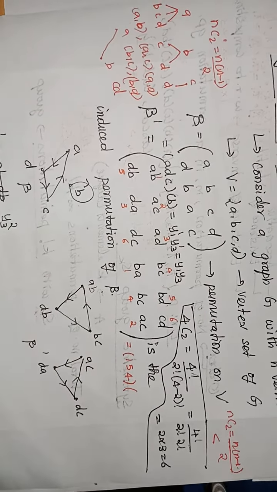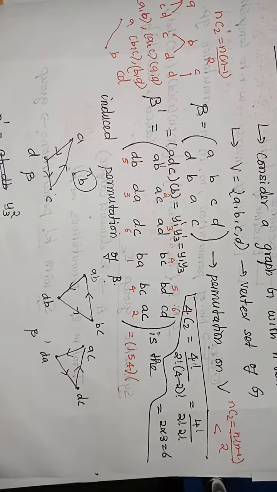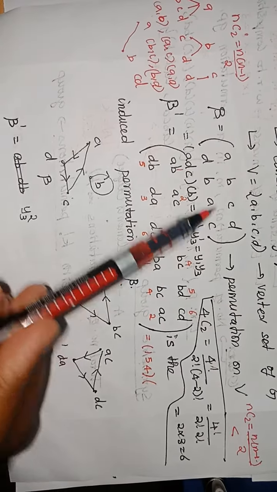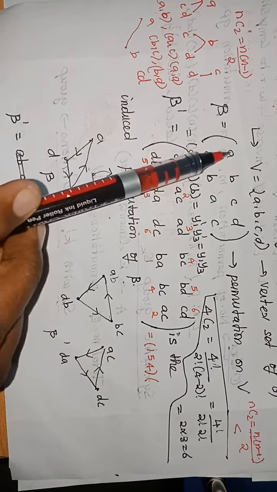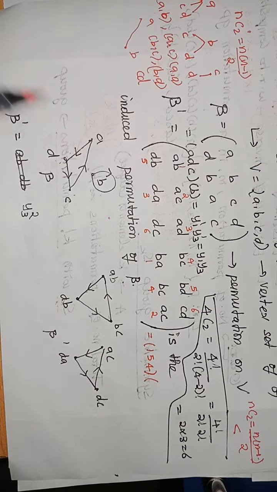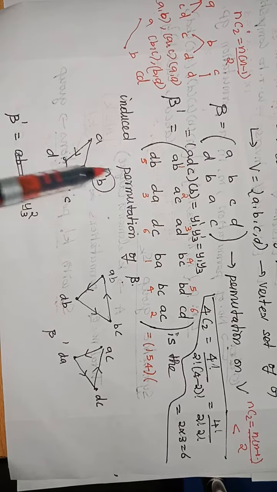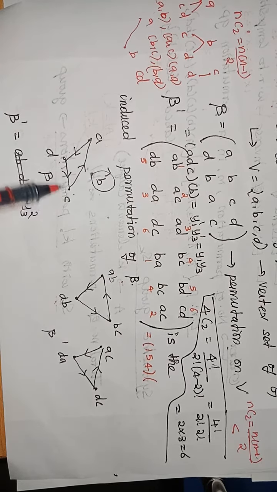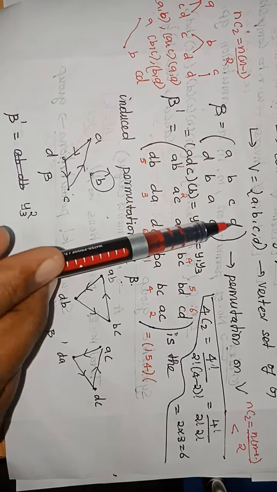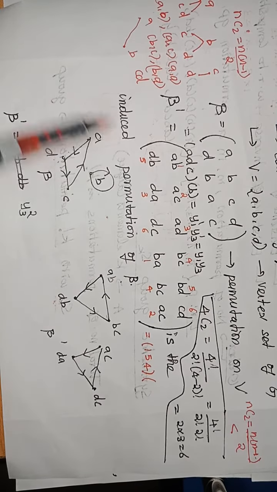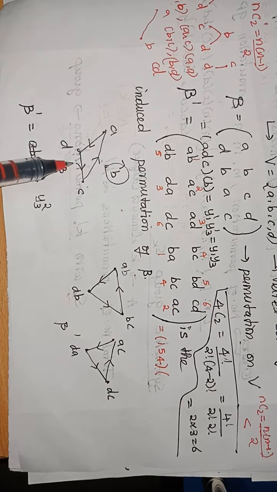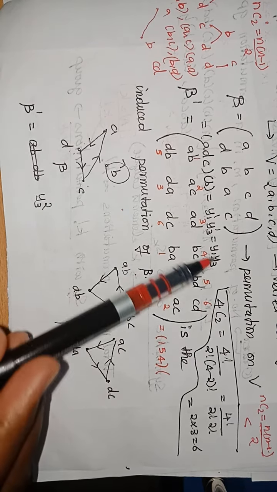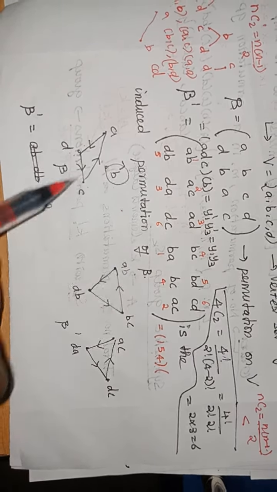Let me try to draw the graph for these two permutations. First one for beta. A, B, C, D are the 4 vertices. So let me mark A, B, C, D. A maps to D. So A to D, directed graph. B to B, a loop. C to A. Then finally D to C. A disconnected directed graph. What is its cycle structure? Cycle structure is Y1, Y3.